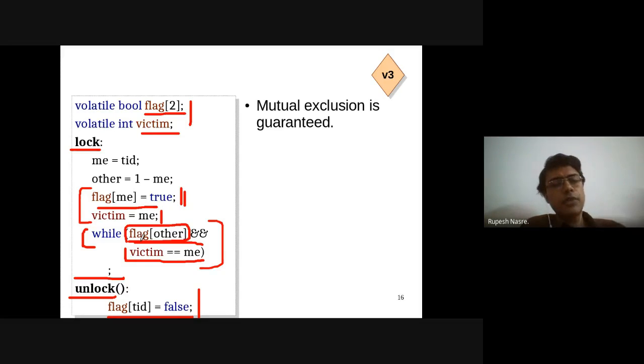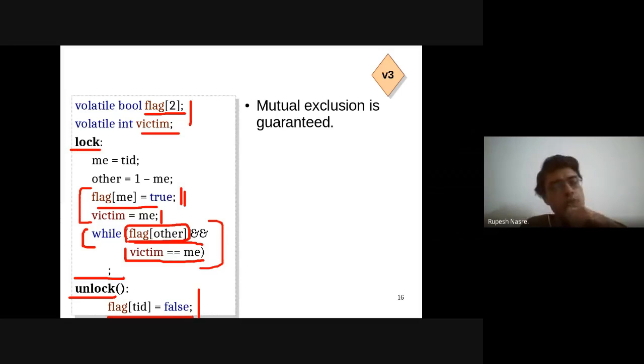So nobody seems to see any issue with that. So let's say that victim equal to me happens first and then flag of me equal to true. And the same thing is happening for the other. That is not going to cause any problem because I am still checking flag of other as the first condition. So that is guaranteed to happen. Okay, let me see. So flag of other is possibly going to be, if it is false, then I don't check victim, so it is okay.